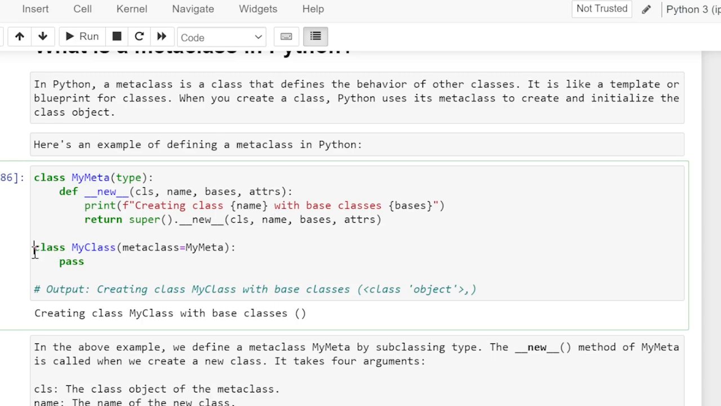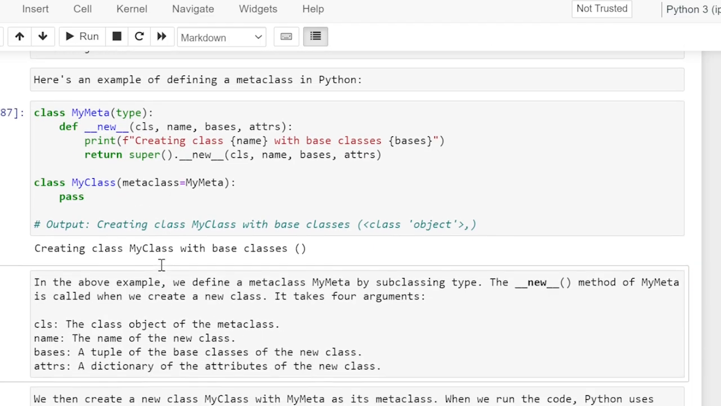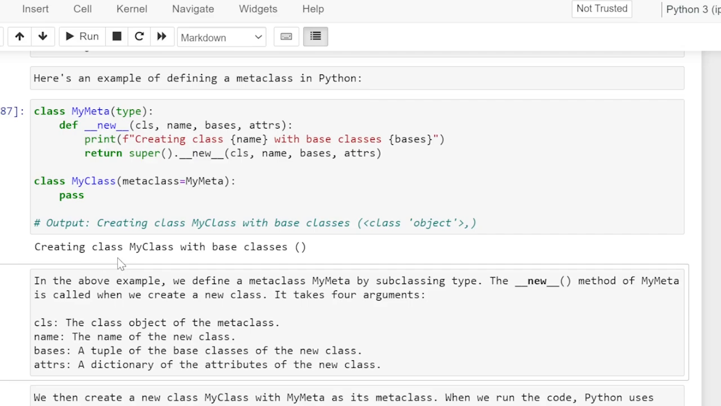Again, we are creating a second class, MyClass. For this second new class MyClass, the metaclass is MyMeta. Inside this class, we are not doing anything, therefore a pass statement. When you click on this cell and run the cell, you are creating a class. Which class? MyClass with the base classes. We didn't specify the base classes, therefore the tuple was empty.